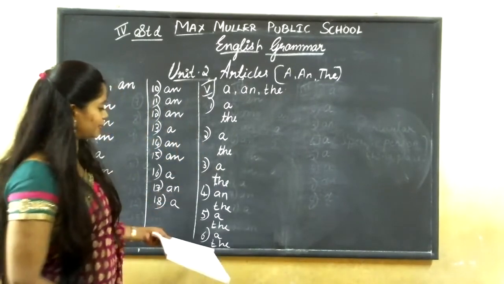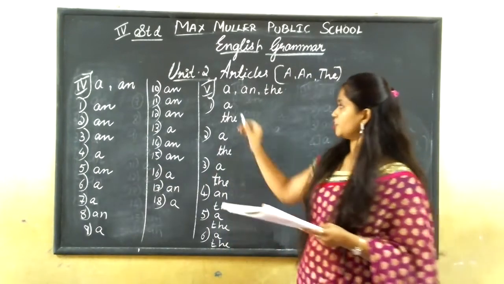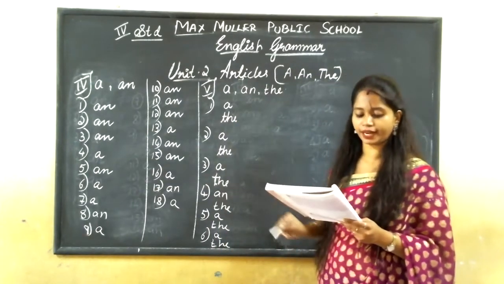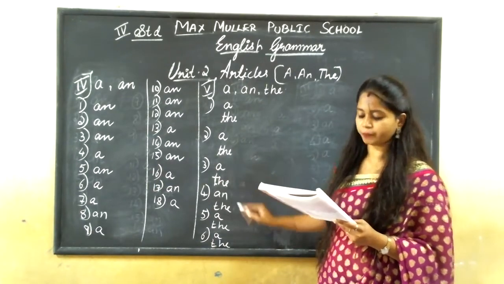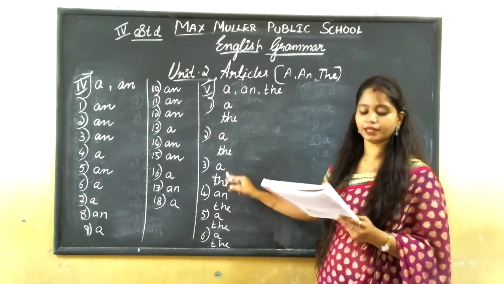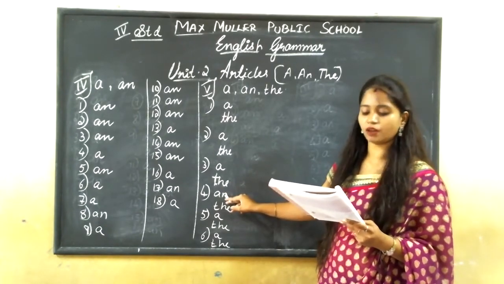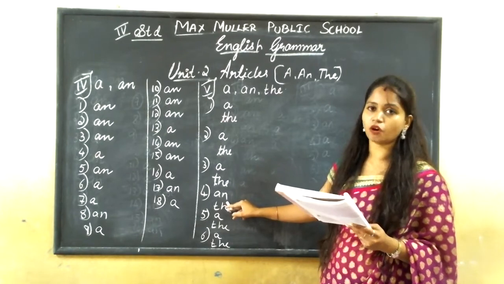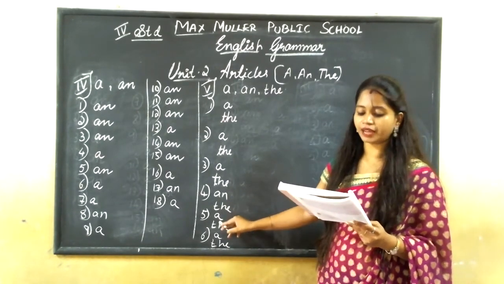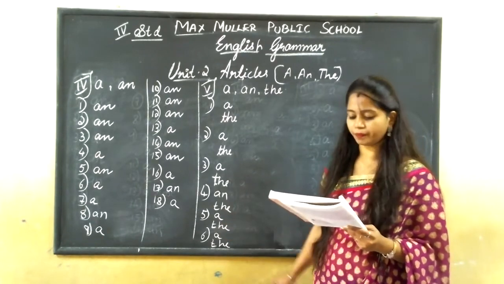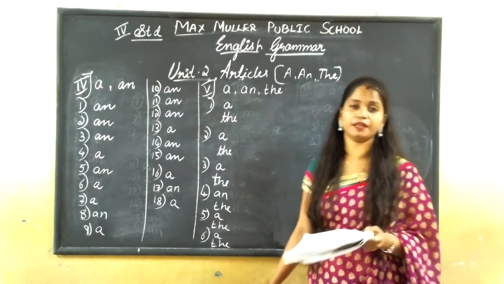I hope you all can understand this. See, again, I'll repeat. I bought a shirt. The shirt is red. There is a bus from here. The bus is at 5 o'clock. There is a pond in the park. The pond has many fish. The farmer has an ox. The farmer takes the ox to his farm. My father gave me a bicycle. I ride the bicycle every day. I found a purse. The purse had a lot of money.